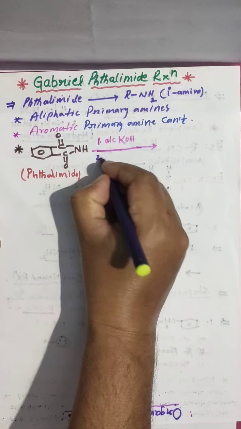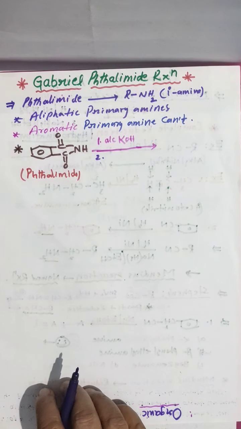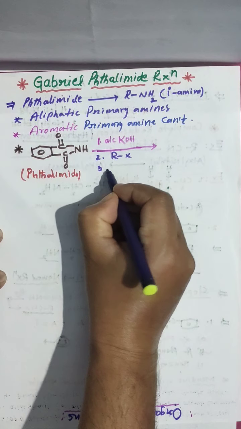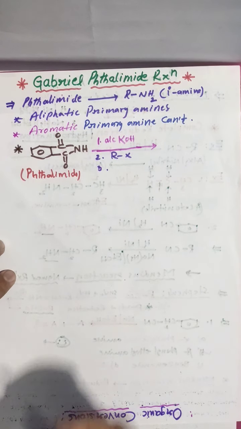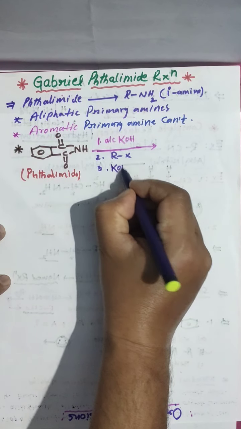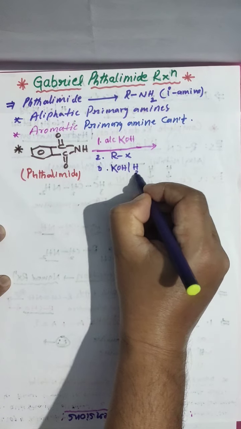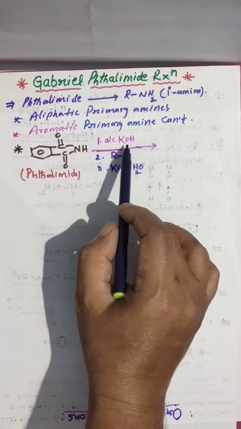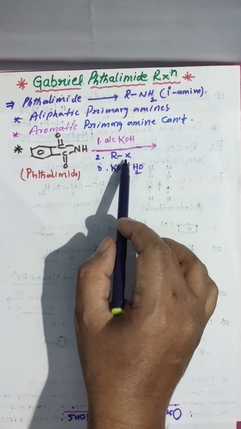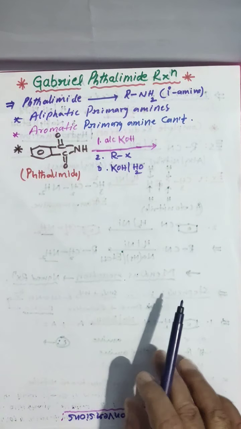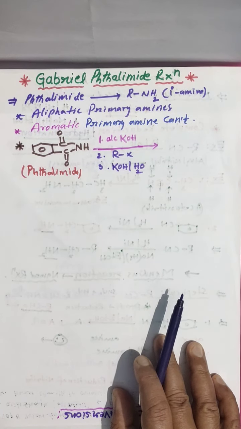Alcoholic KOH or NaOH, that is the first treatment. Next, with alkyl halide. Next, alkaline hydrolysis, that is KOH in water. These are the steps we have. First we treat with alcoholic KOH, next with alkyl halide, next we do alkaline hydrolysis.